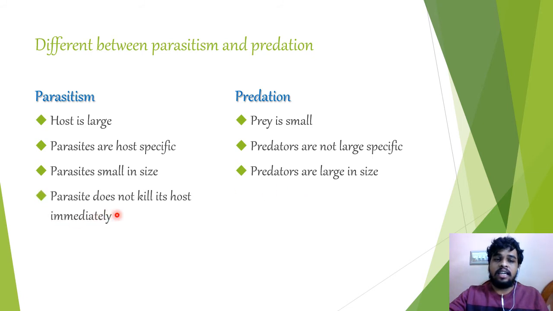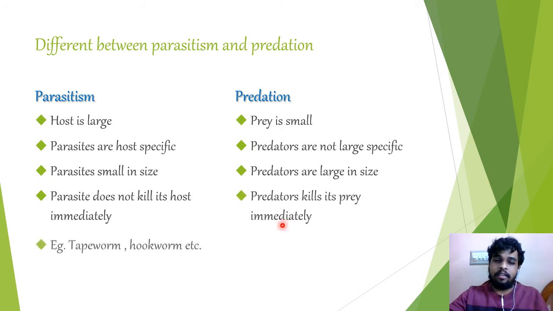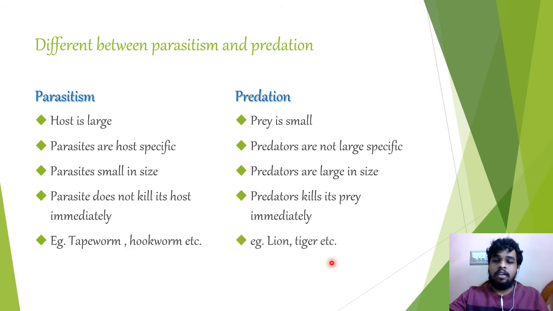Parasites do not kill the host immediately. Predators kill the prey immediately. Examples of parasites are tapeworm, hookworm, etc. In predation, examples are lion, tiger, etc.